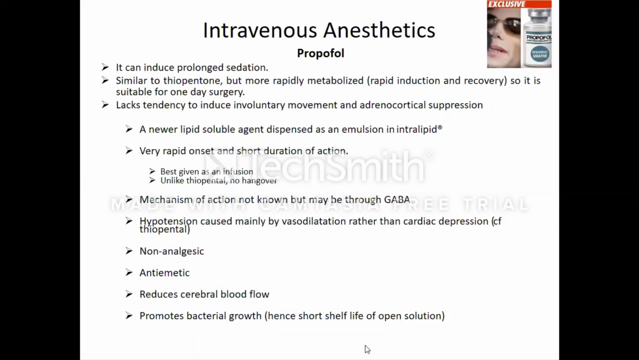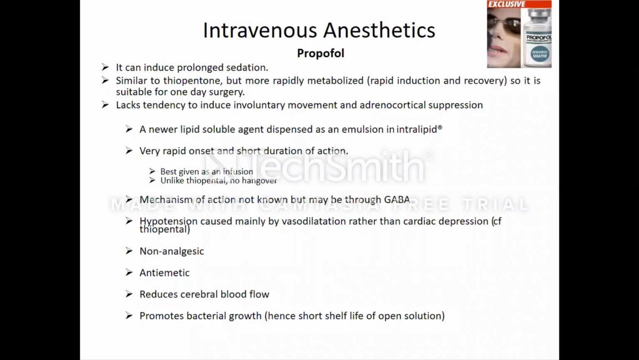It has a very rapid onset and a short duration of action. It is given as an infusion. Like thiopental, it will not produce any hangover effect. Its mechanism is not exactly known, but it is proposed that it might be acting through the GABAergic receptor. It causes hypotension, a fall in BP, because of the vasodilatory effect and the cardiac depressant effect. Like thiopental, it doesn't have any analgesic effect, but it has an antiemetic effect.